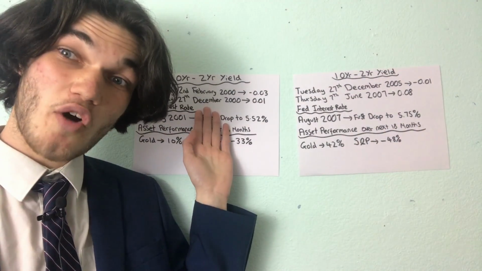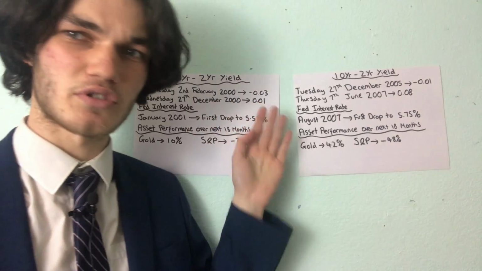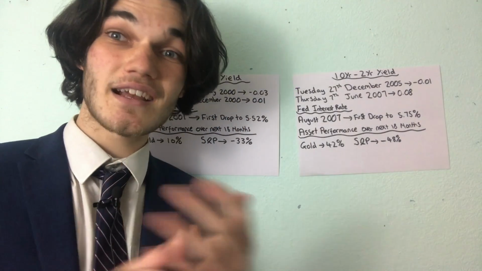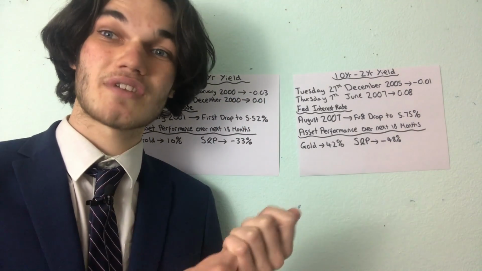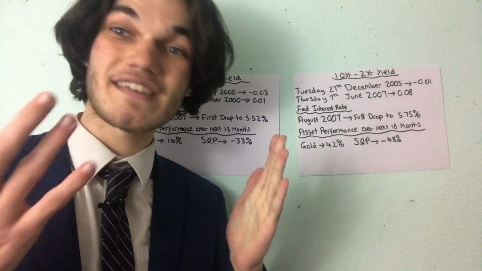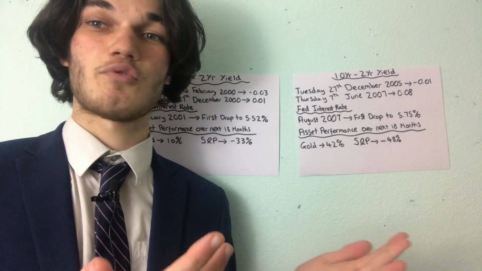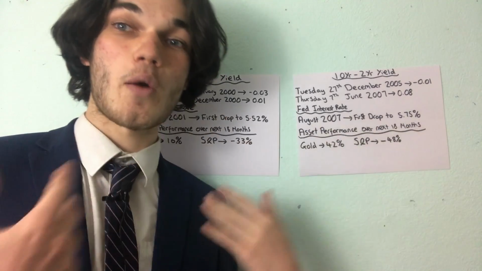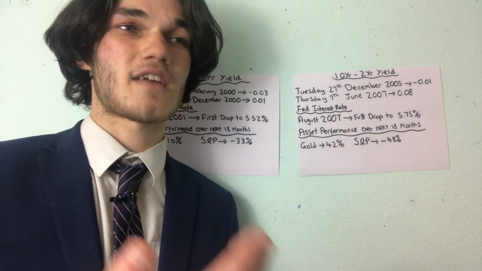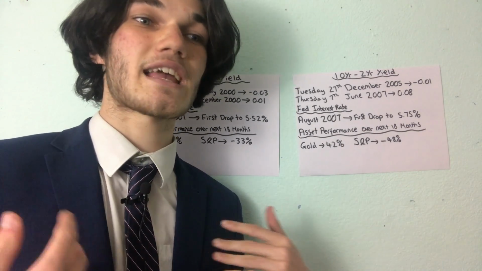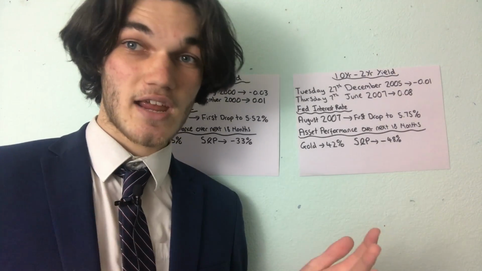Right, first of all we're going to start off with the 10 minus the 2-year yield. Now what I mean by this is the 10-year government bond yield and the 2-year government bond yield. Now what the yield is, is the interest rate on it. So if I went to purchase a 10-year government bond, they would give me a yield, which is the interest rate I would get back over the 10 years. So say if the yield is 2.5, then I'd get 2.5% each year for the 10 years.